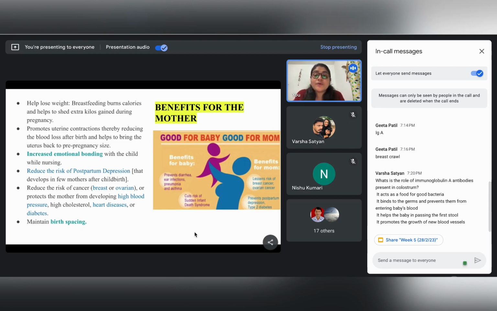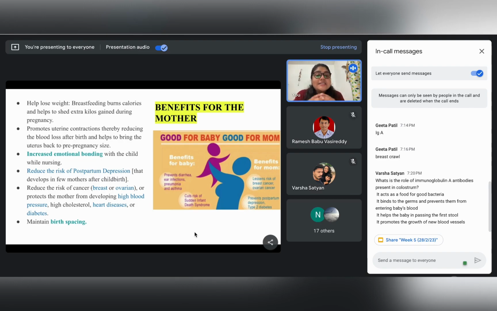Also, breastfeeding helps the mother to maintain birth spacing. Can anybody volunteer and tell me what is birth spacing? The gap between one pregnancy and another pregnancy. Yes, and ideally it should be between 18 months to 24 months.